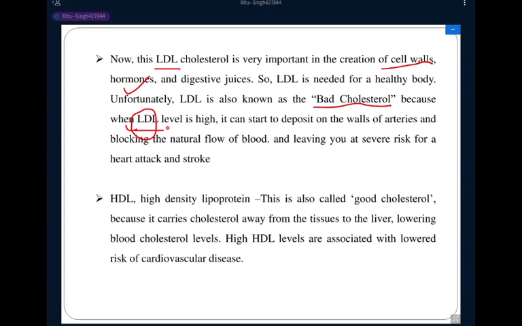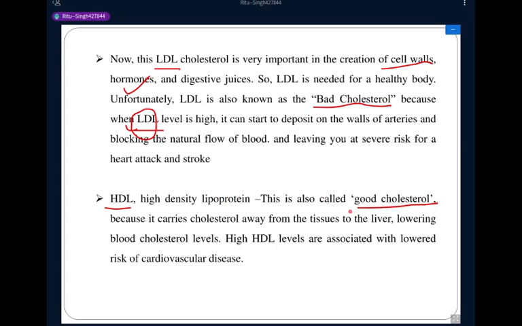But this lipid, low density lipoprotein, is also known as bad cholesterol, because this form of cholesterol is deposited into the artery walls and blocks the flow of the blood, leaving you at a severe risk for heart attack and stroke. The second important constituent of lipid, of cholesterol, is high density lipoprotein. This high density lipoprotein is also called good cholesterol.